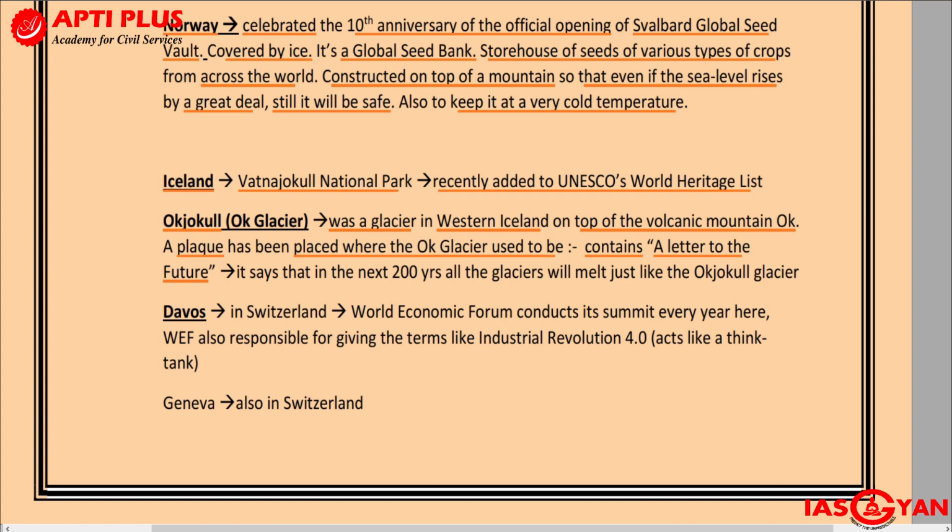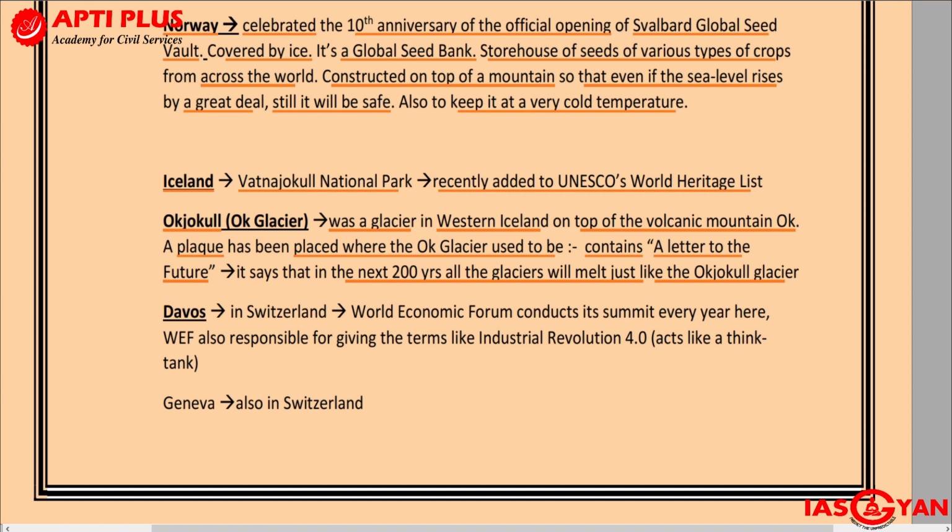And this letter to the future says that in the next 200 years, all the glaciers will melt just like the Okjokull Glacier. So in that plaque you get to see a letter which has been written, and it is called the letter to the future. It says that going ahead, we know that just like this Okjokull Glacier which once used to be here, all the glaciers across the world will melt.